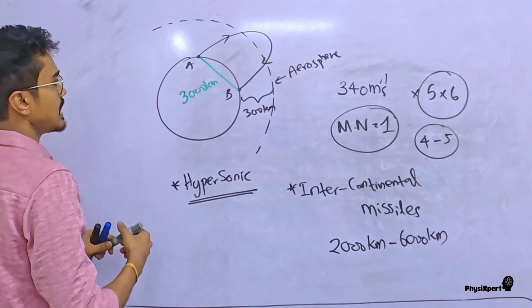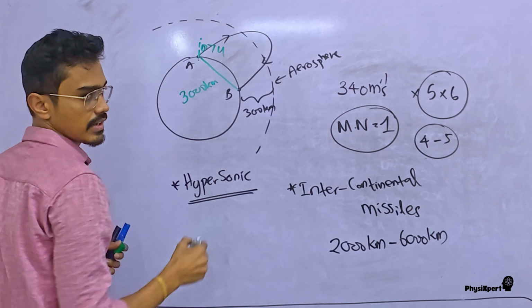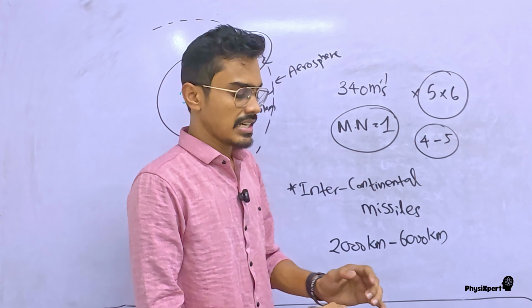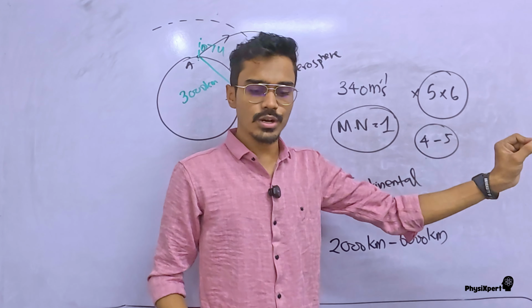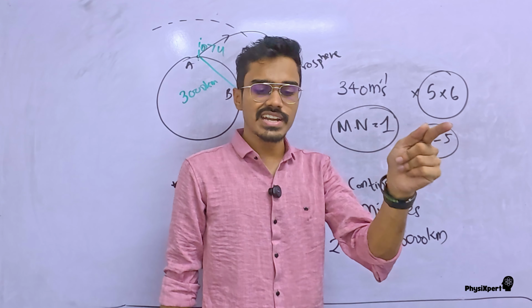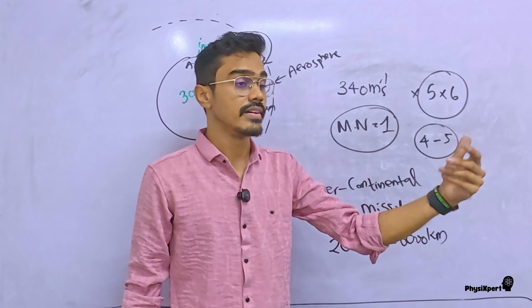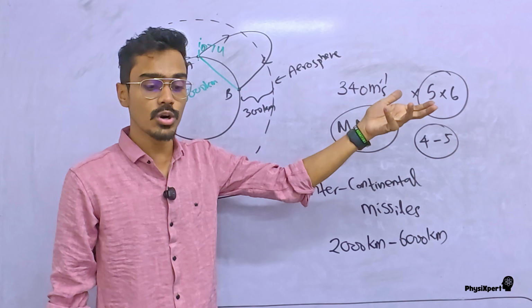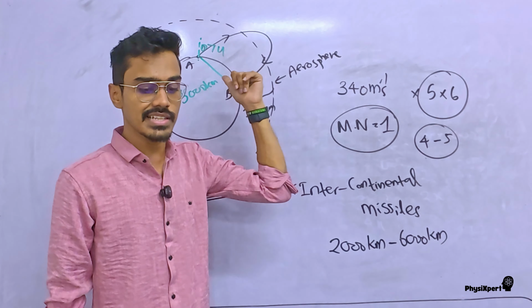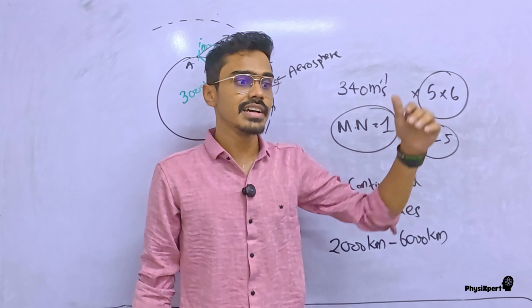They change the angle of projection and the velocity of projection, and the missile goes exactly to the target point. Even if one decimal of the angle changes, definitely it will land in another country, because when it travels around 3000 kilometers, even a minor change in the projection angle will be a higher deviation at the other end.